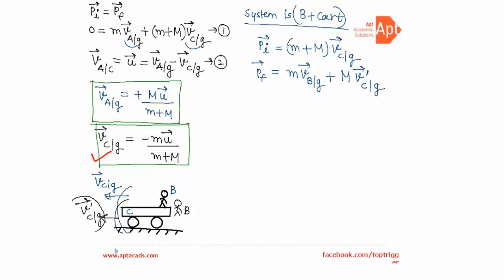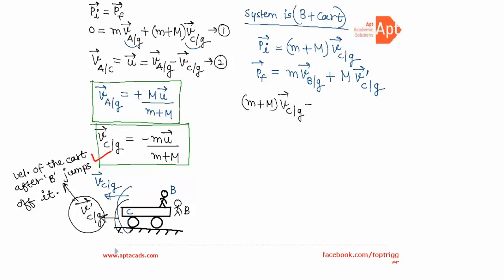V dash CG is the velocity of the cart after man B jumps off it. Okay? फिर से हम मोमेंटम कंजर्व कर सकते हैं. यहाँ पे मोमेंटम कंजर्व करेंगे तो क्या मिलेगा हमको? m plus m times VCG is equal to m into VBG plus capital M into V dash CG.